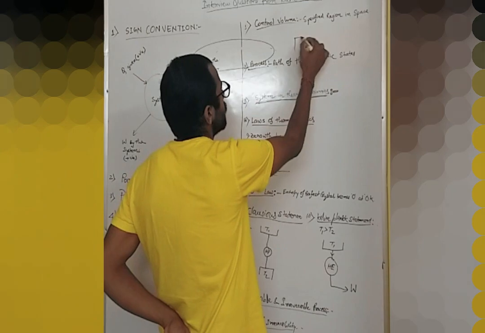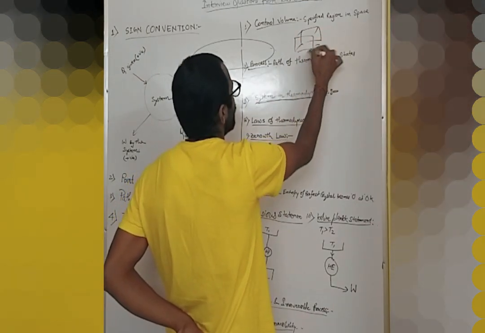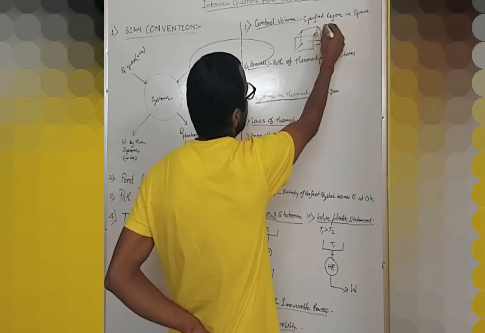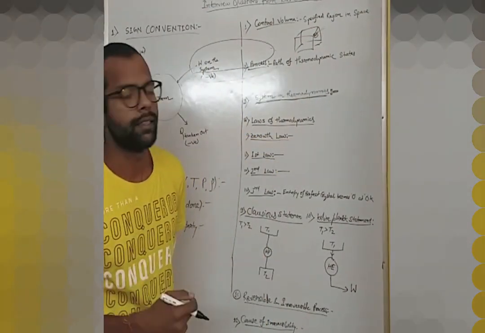If there is a room, and if we are controlling some process here, then this is the control volume of this space. We can understand it like this.